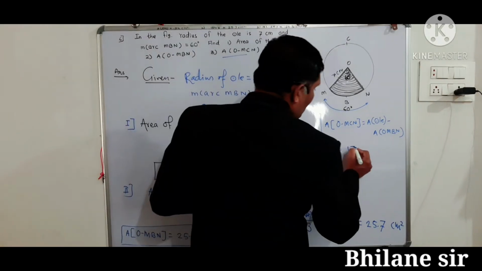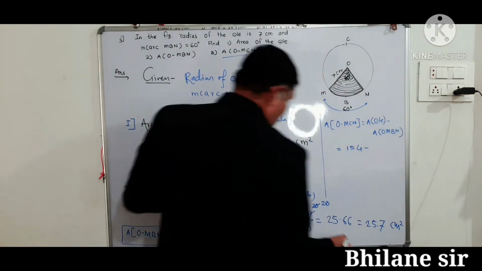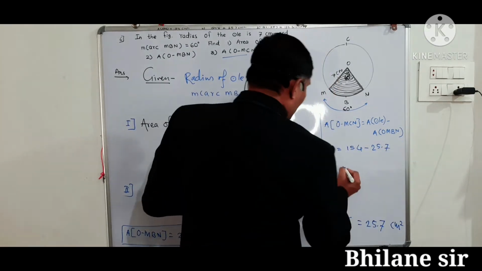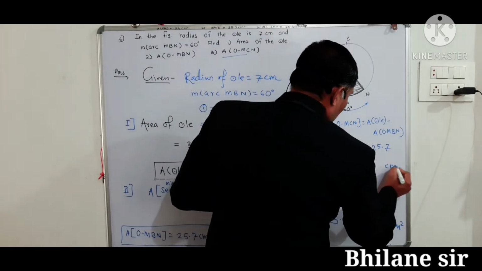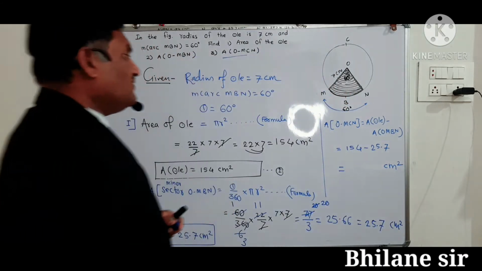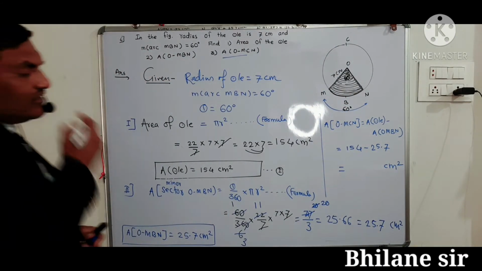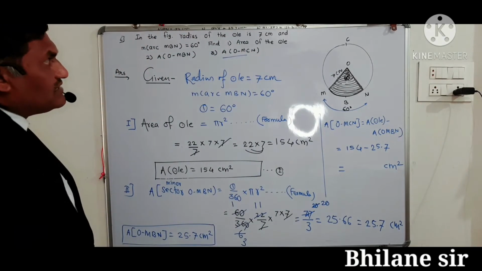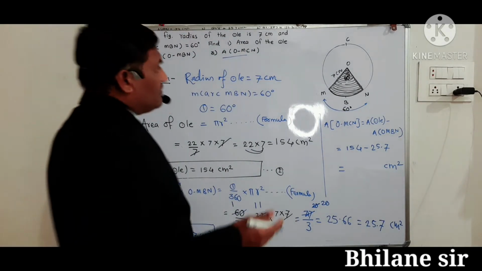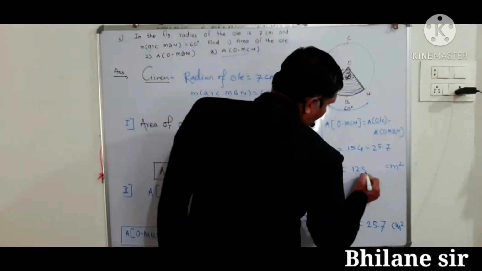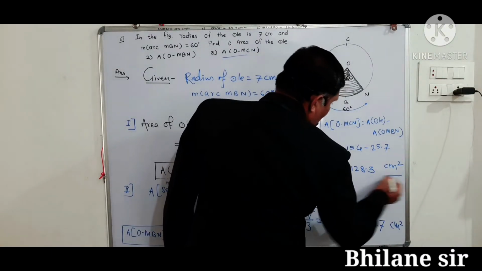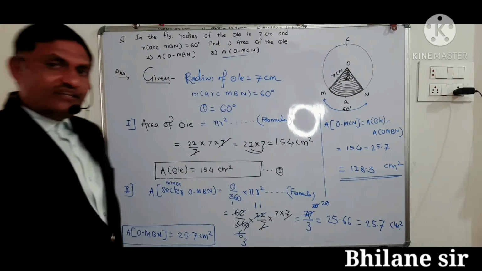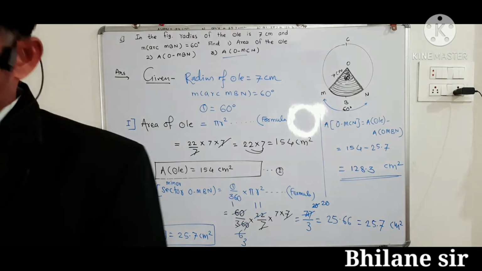154 minus 25.7, सब्ट्रैक्शन करो उत्तर मिल जाएगा. 154 माइनस 25.7 सब्ट्रैक्शन करो मिल जाएगा आंसर कितना मिलेगा 128.3 centimeters square. This is the answer of third question. Write down or screenshot. Thank you.